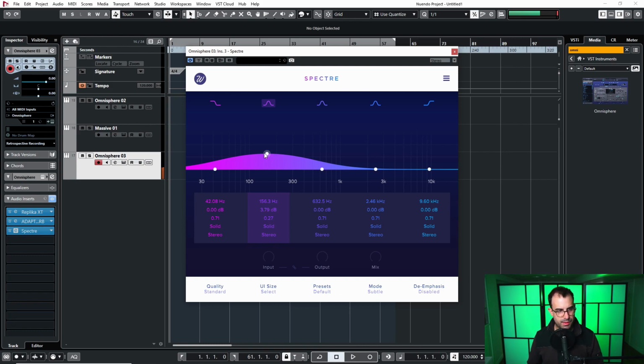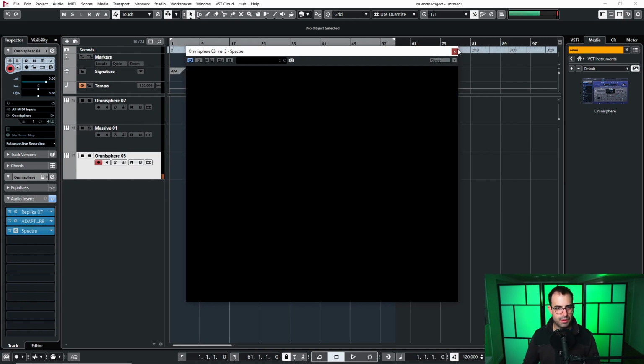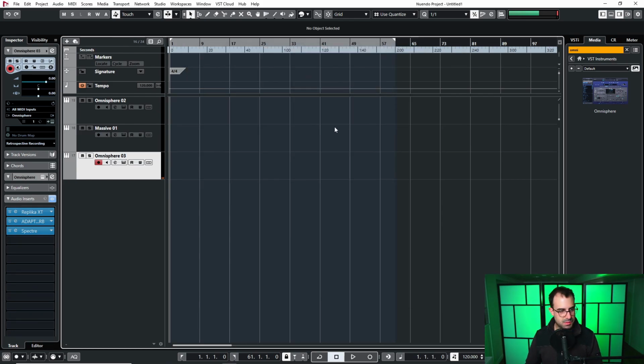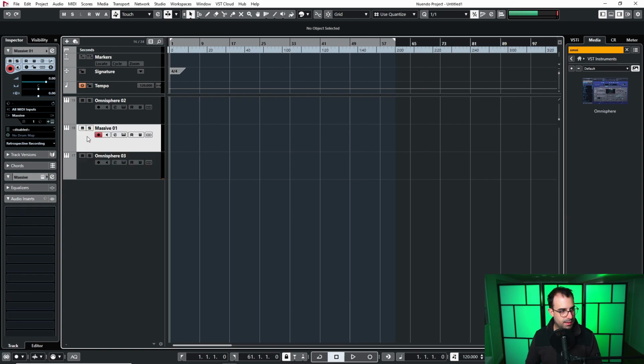The high end is really present, but I feel like we're missing that mid to low frequency area. And there you have it. So you can do this with pretty much, like I said, any synth that has a noise oscillator.